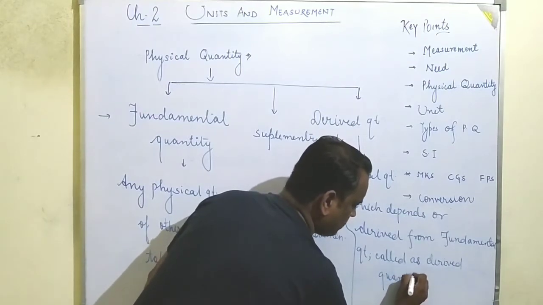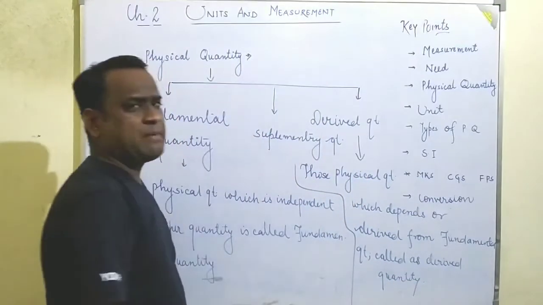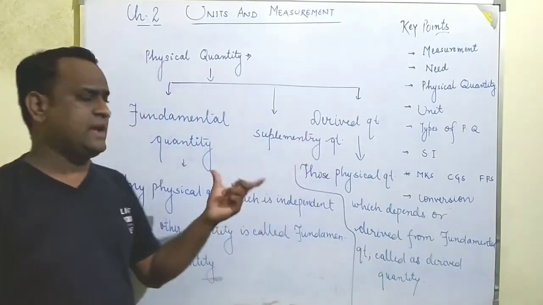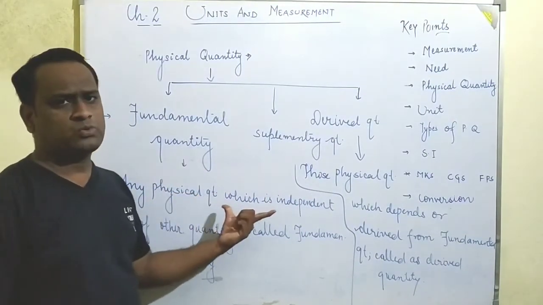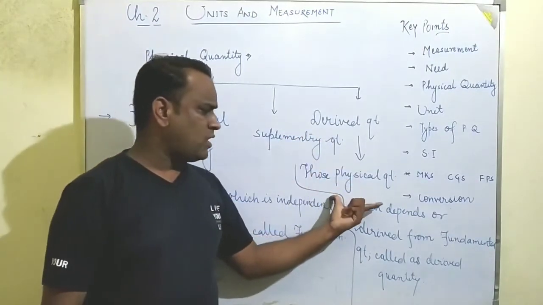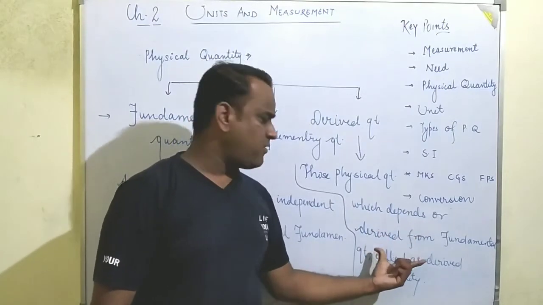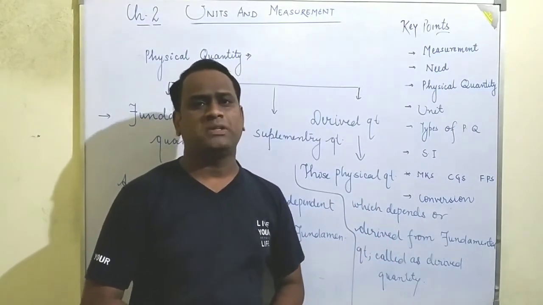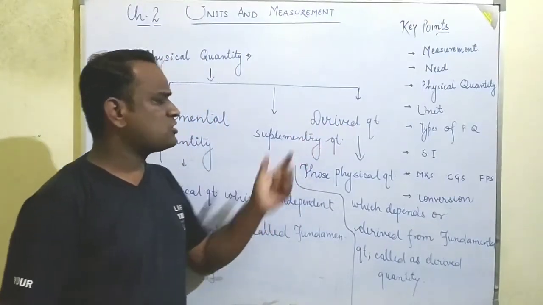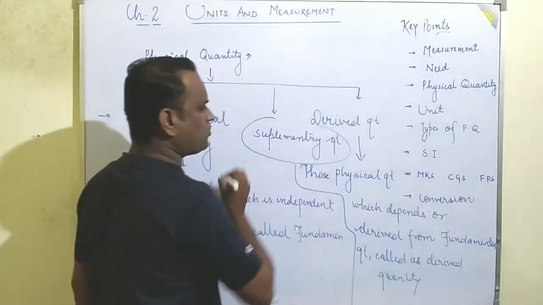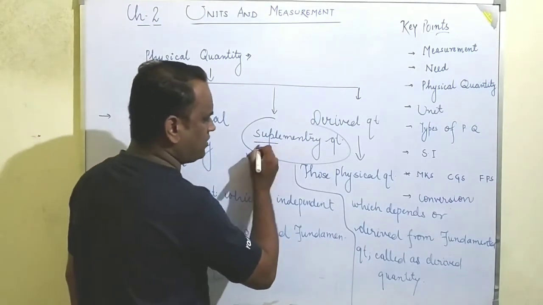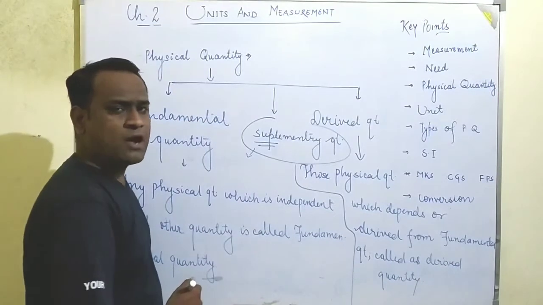Okay students, if someone asks you what is the basic difference between the fundamental quantity and derived quantity, then surely you will explain that a physical quantity which is independent of the other quantities is said to be a fundamental quantity, whereas any physical quantity which is dependent on or derived with the help of fundamental quantities is said to be a derived quantity. In spite of these two, there is also a supplementary quantity, which is known as the radian and steradian. This supplementary quantity is used whenever we are talking about angular motion.